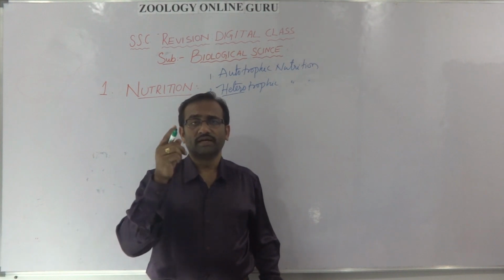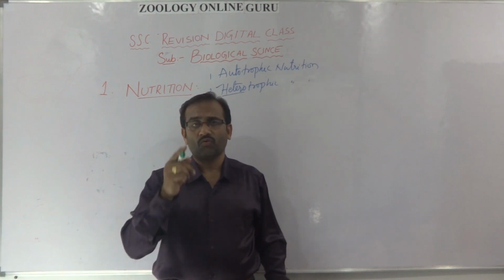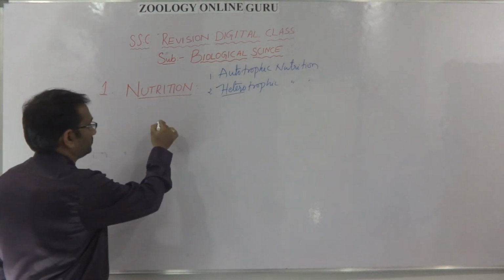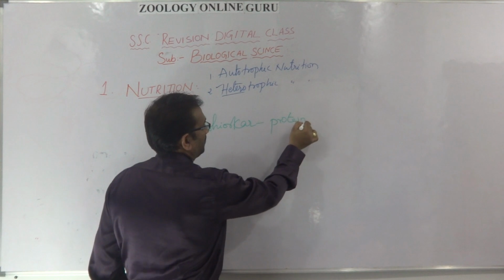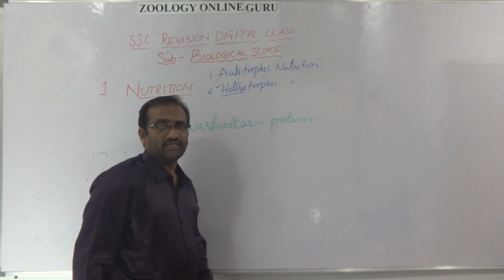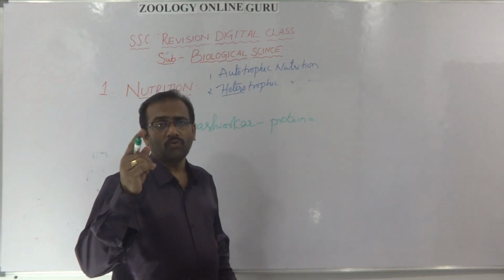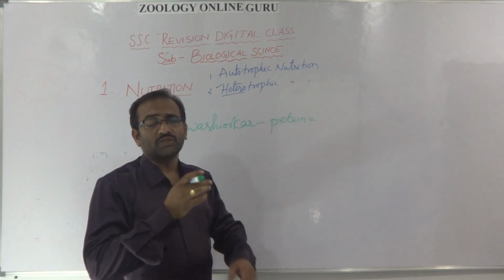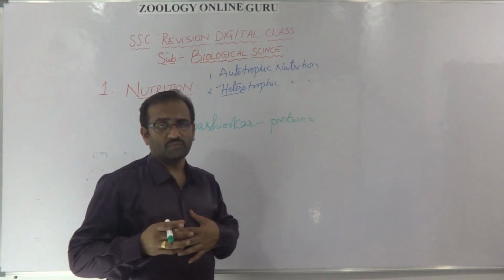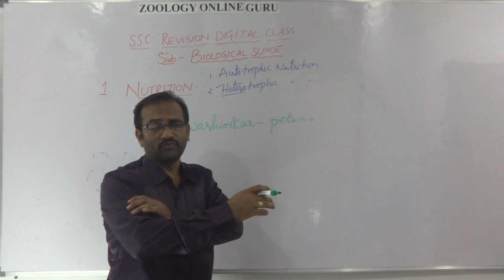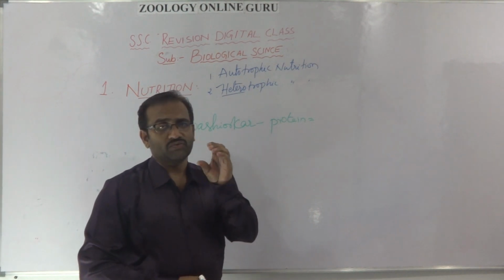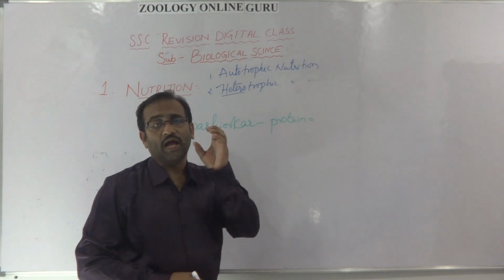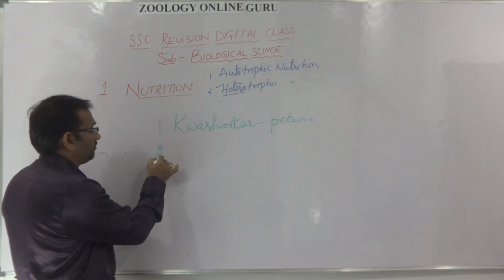Those are called deficiency diseases. Kwashiorkor is a protein deficiency disease. Most important symptom is swollen body parts, the stomach and the forelimbs and hind limbs of that baby, swollen because of accumulation of water.